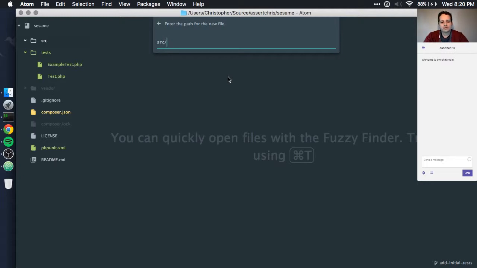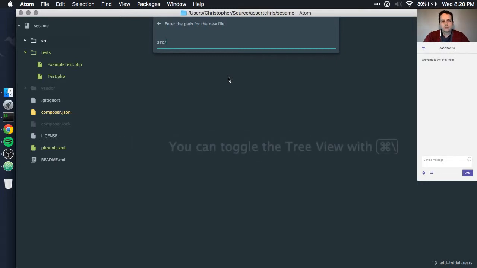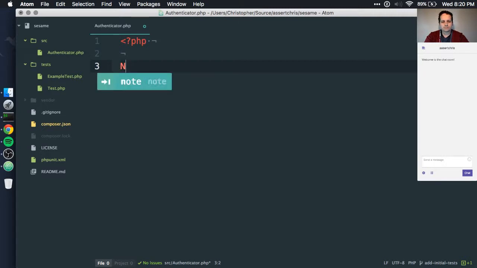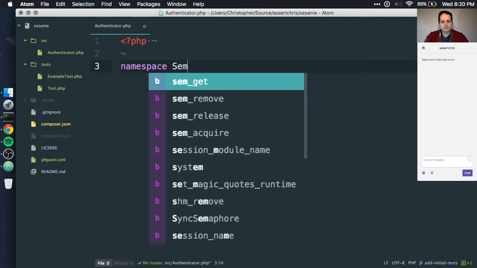That should be fine. Okay, so we want to have some interfaces for this. They're all going to be in the Sesame namespace, but we'll say something like Authenticator, just as the very first point of entry to this. Okay, so namespace Sesame.